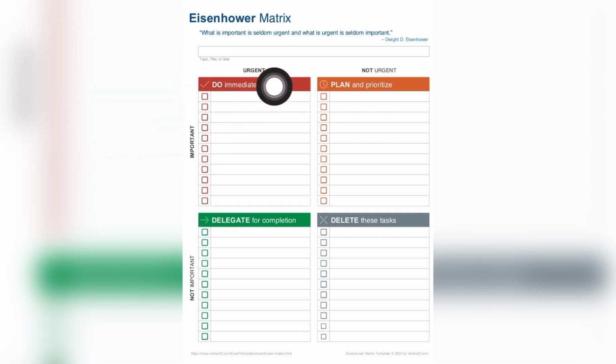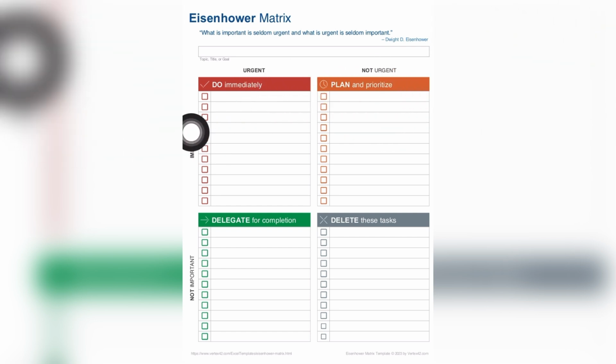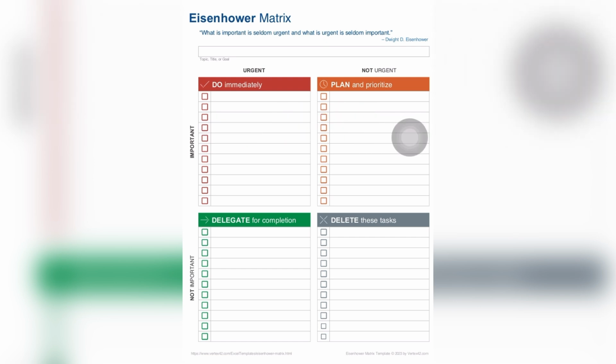The next one is tasks that are not urgent but are also important. Now, these are tasks that you can plan and prioritize. You just have to look for a way to fix them up in your schedule. Not attending to them will not make things go wrong. Things will still be normal, but these are tasks you just have to do. For example, for myself, going to the gym is a task that is important, but it's not urgent to me. So I can do it at my own leisure. It could be different for someone else.